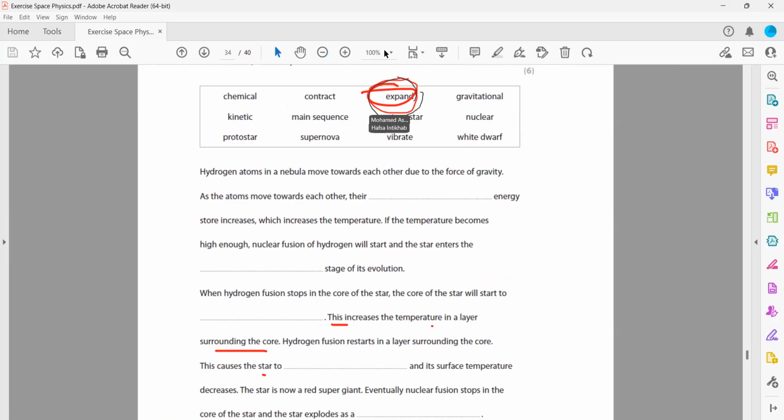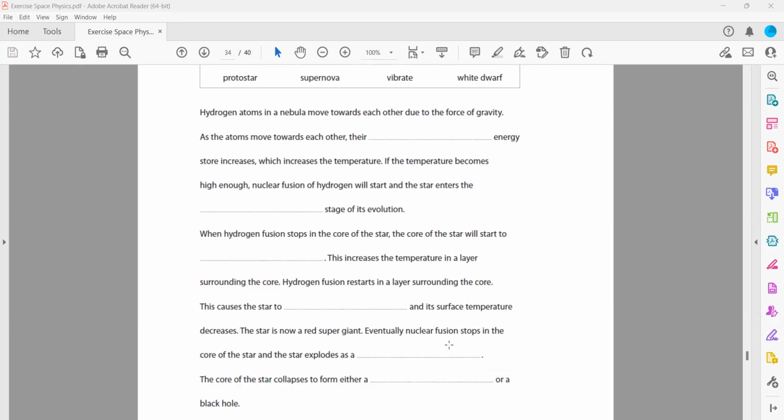So what will happen to the star? If the fusion again started, then the star will expand. And this star is now a red giant. So here we will have expand. Then the star is now a red giant.